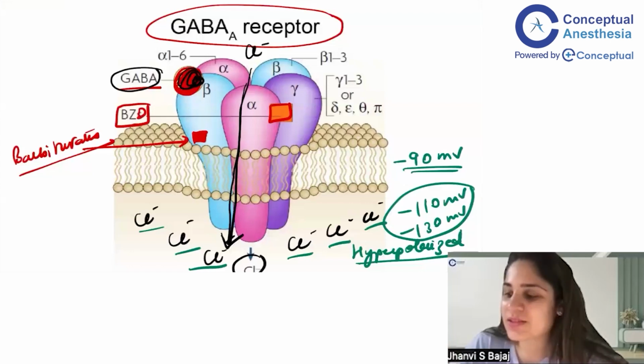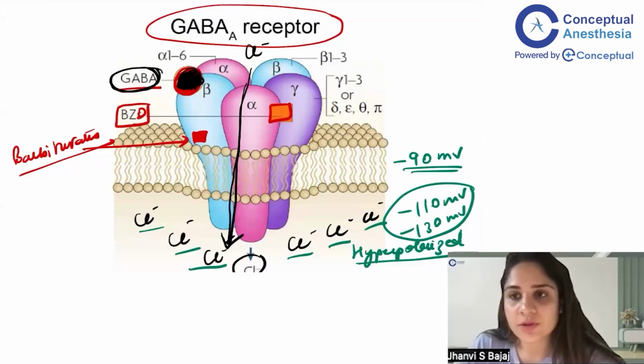All right. So going back, in very short summary, whenever GABA attaches to its site of attachment at the GABA receptor, it will lead to opening of the chloride channels. Chloride will move inside the neuron, it will hyperpolarize the neuron, and it will reduce the firing of signals by the neuron. As a result, the neurons get inhibited and the patient goes off to sleep.